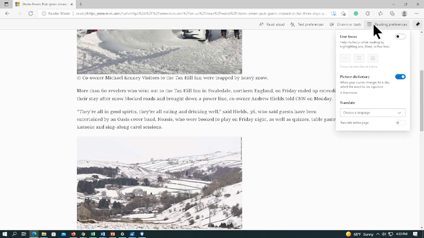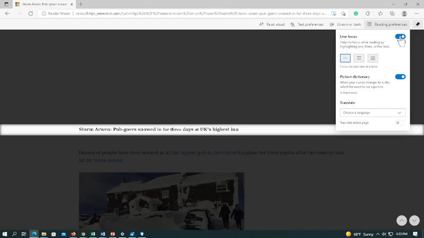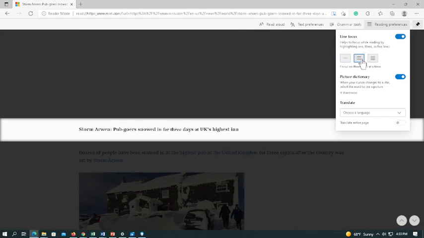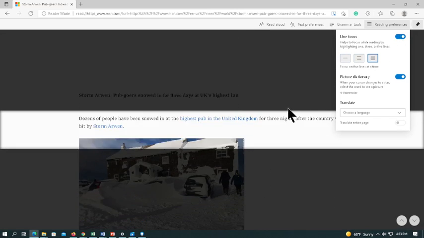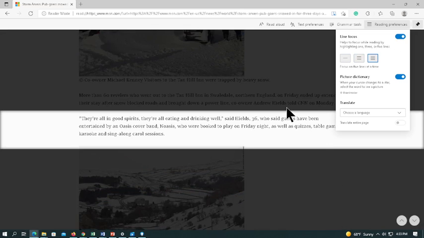And then reading preferences. If you want to focus on 1 line at a time, 3 lines at a time, 5 lines at a time. Of course, obviously, you're going to get down into here. So some people like that.